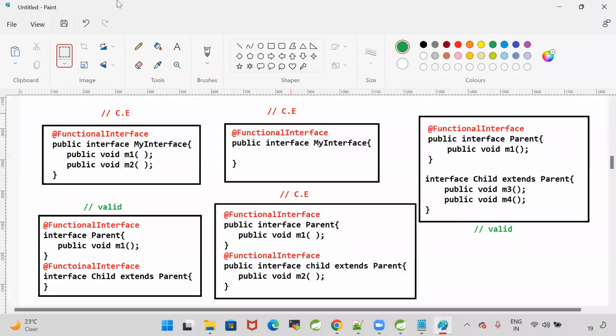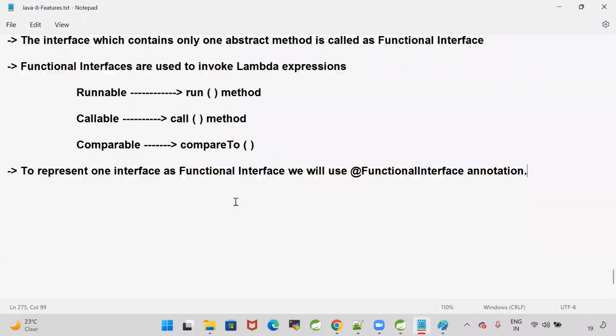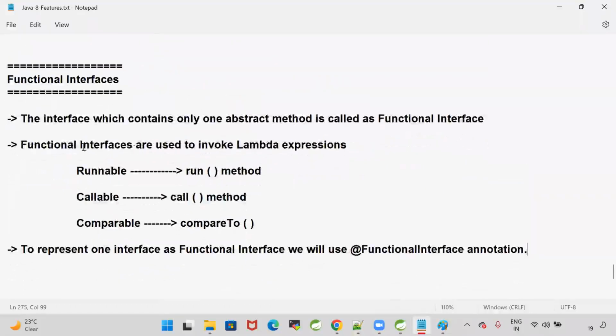Got the clarity? You got the clarity? What is a functional interface? Yes. Tell me, what is a functional interface?